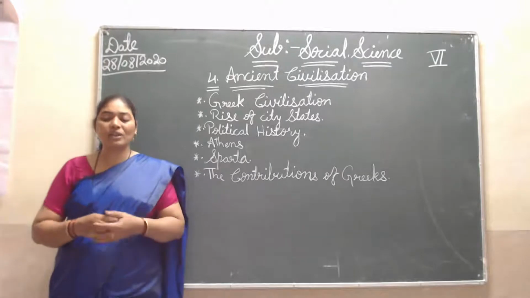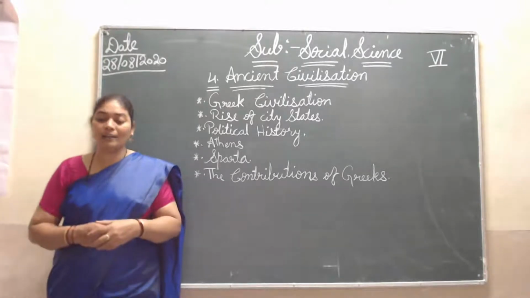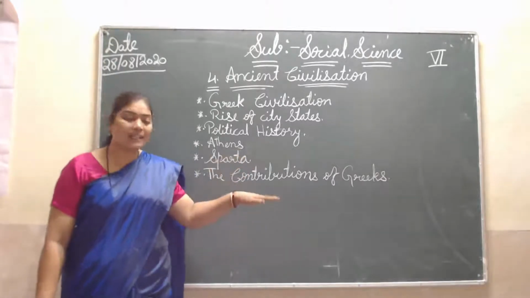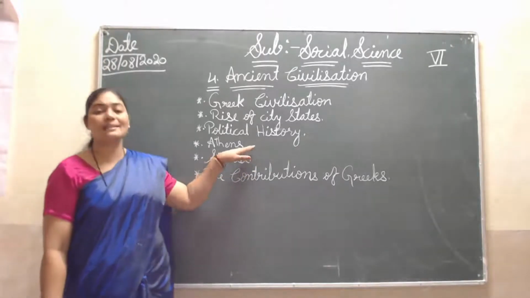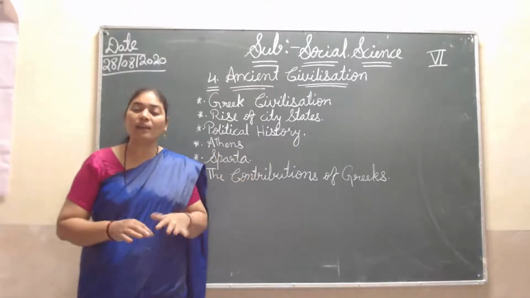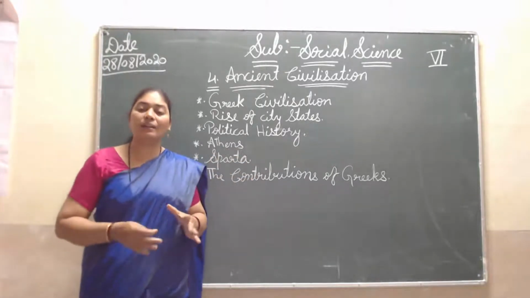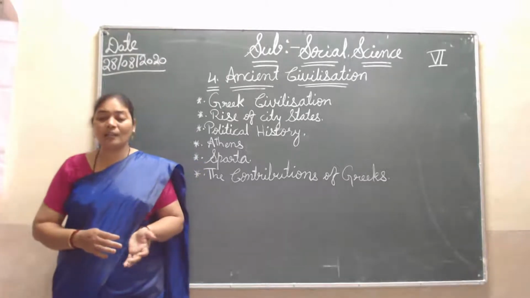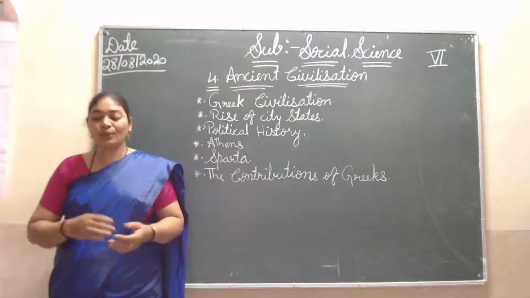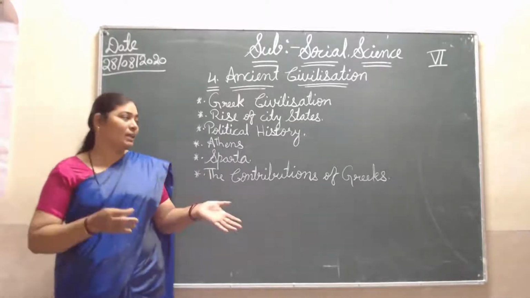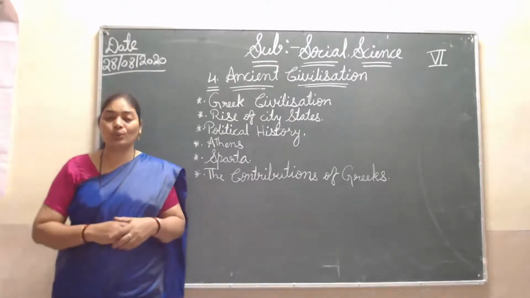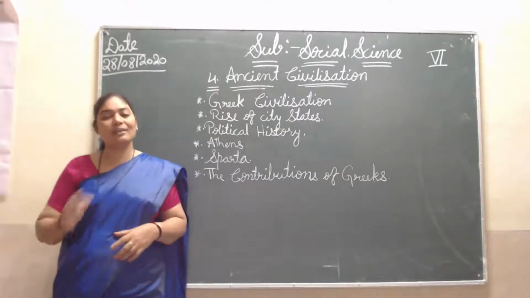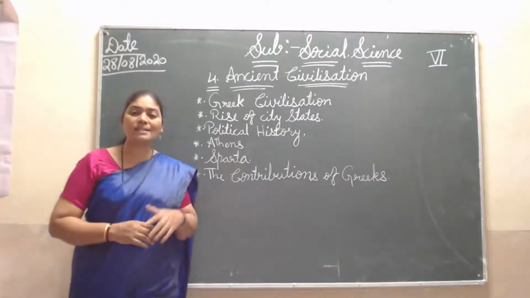That war is called the Marathon War, in which the Persian king attacked, and Athens and Sparta became one. Together they fought the Persian king and defeated him. At that time they won because they became one. They became strong, and the Persian king was defeated at the hands of Athens and Sparta.